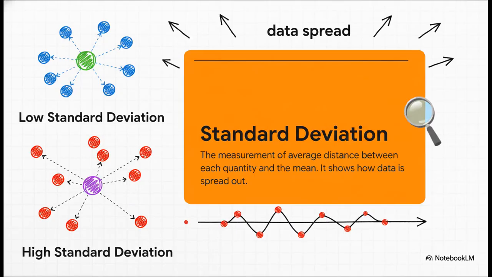Easy. But just knowing the center isn't quite enough. We also need to know how spread out everything is, and that's where standard deviation comes in. Imagine two cities with the exact same average temperature. Sounds similar, right? But one might have mild seasons all year, while the other has blazing hot summers and freezing winters. Standard deviation is what tells us that difference.